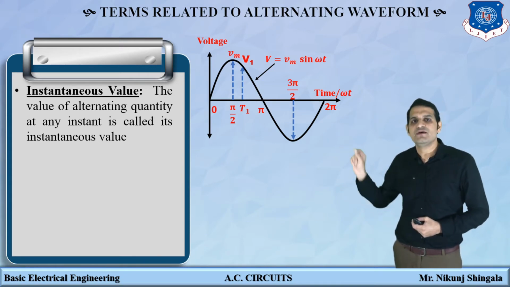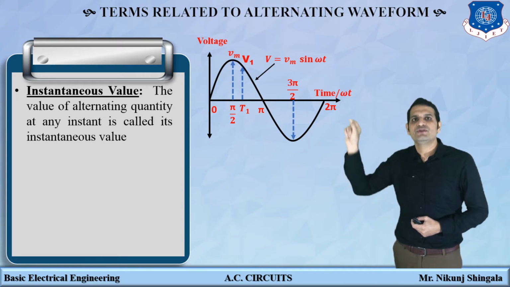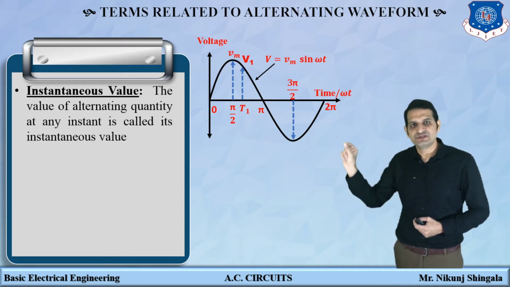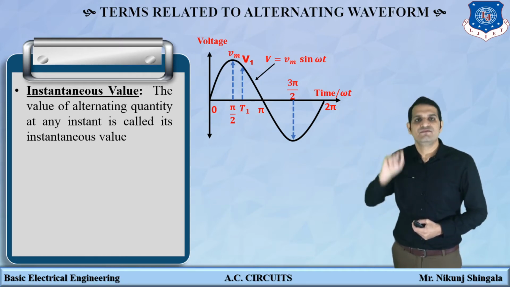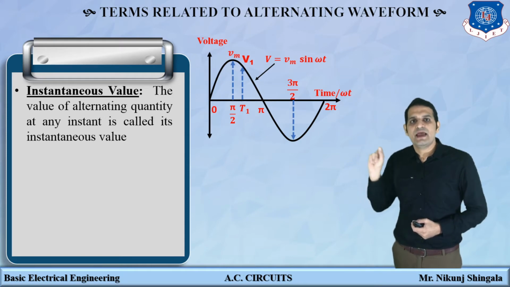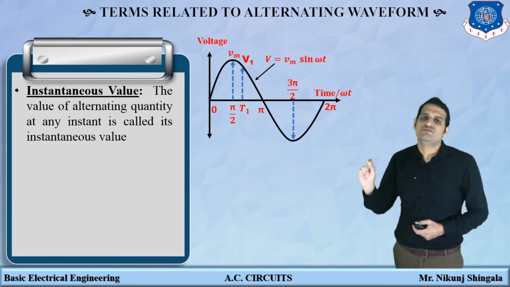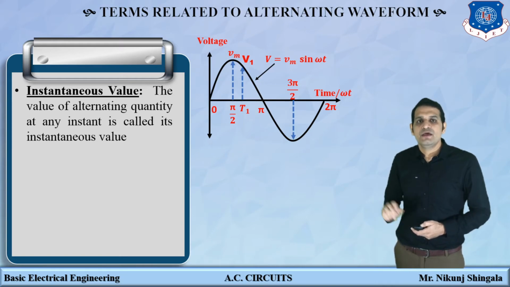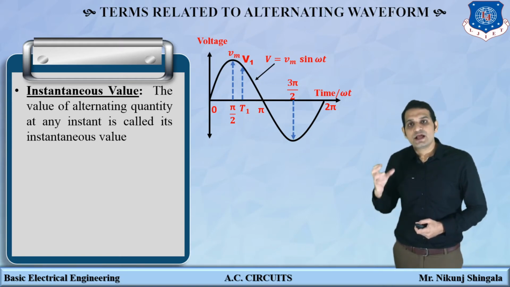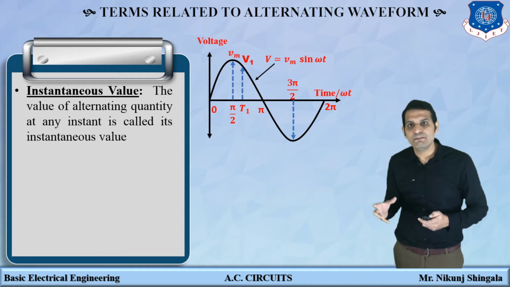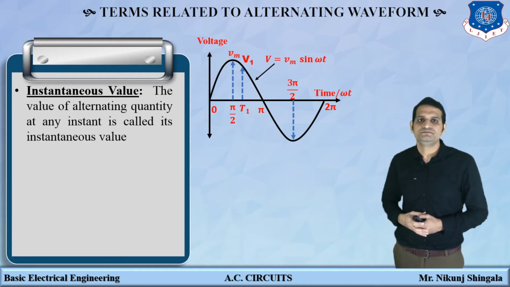So here you can say at instant pi by 2 the value is Vm. At instant t1 the value is V1. So the V1 at instant t1 is nothing but the instantaneous value of the alternating quantity. An alternating quantity consists of an infinite number of values in one cycle.